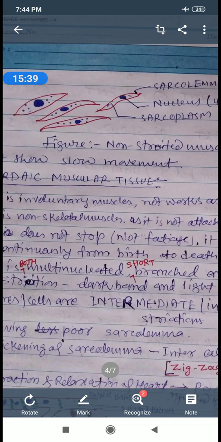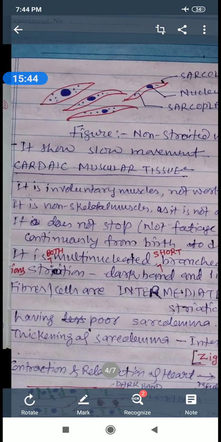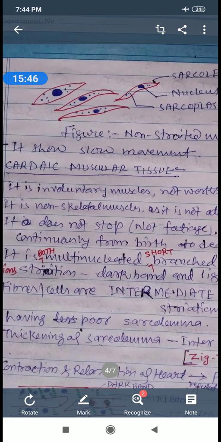Now the third one is cardiac muscular tissue or cardiac muscle. It is involuntary muscle, does not work as per our choice or will. It is non-skeletal muscle because cardiac muscle is not attached to the bones. It does not stop, does not fatigue, as it works continuously from birth to death of the animal. It is multinucleated.